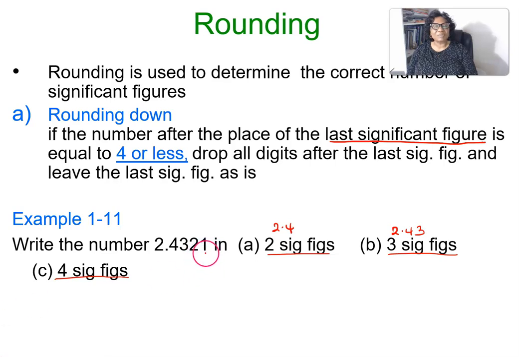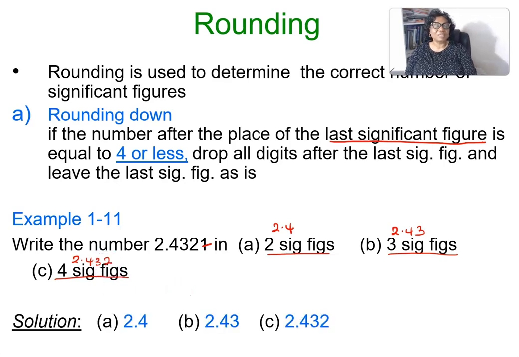we'll look at this number. It's less than 5, cancel it. So this will be 2.432. That will be our answer. So that is how the answer will be.